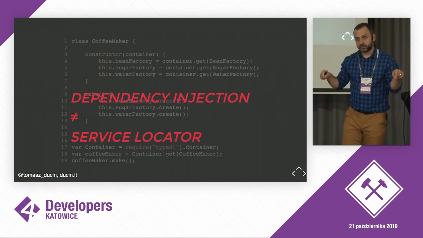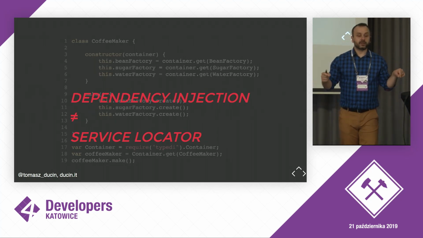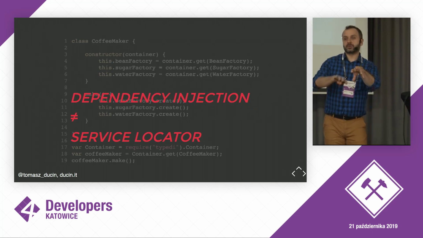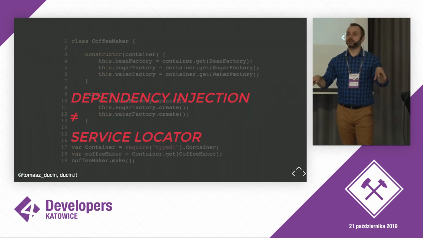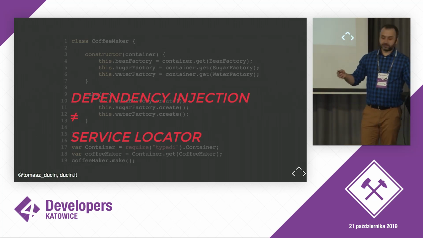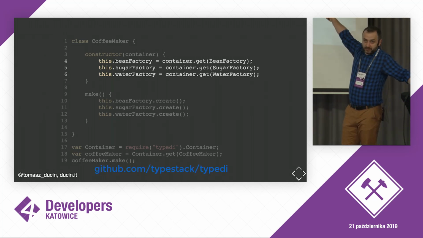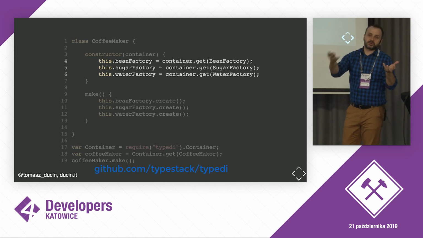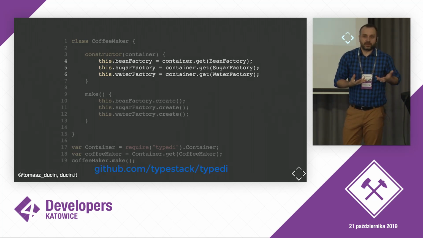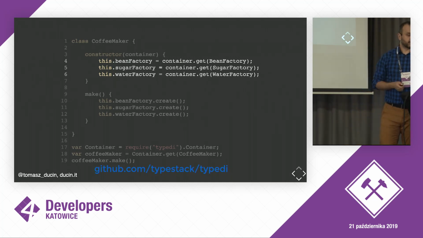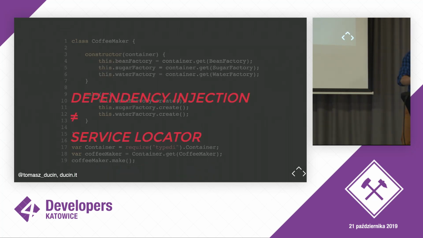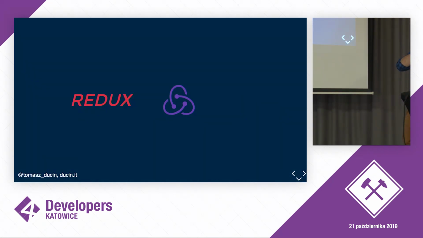Both of these patterns are responsible for managing dependencies and for separating the consumer from its dependency, but they do it in a completely different approach. And service locator is actually no way of inversion of control, because if I pull the dependency from somewhere, or if I would just construct it locally, then I'm still doing something on my own. So I do have it under control, right? So there is quite a lot of confusion around dependency injection. Anyway, so let's jump to functional programming for a minute.